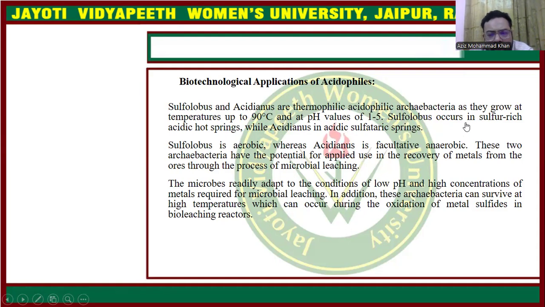Sulfolobus occurs in sulfur-rich acidic hot springs, and Acidianus survives in acidic solfataric springs. Sulfolobus is aerobic in nature, and Acidianus is facultatively anaerobic, meaning it can survive in oxygen conditions as well as in anaerobic conditions.